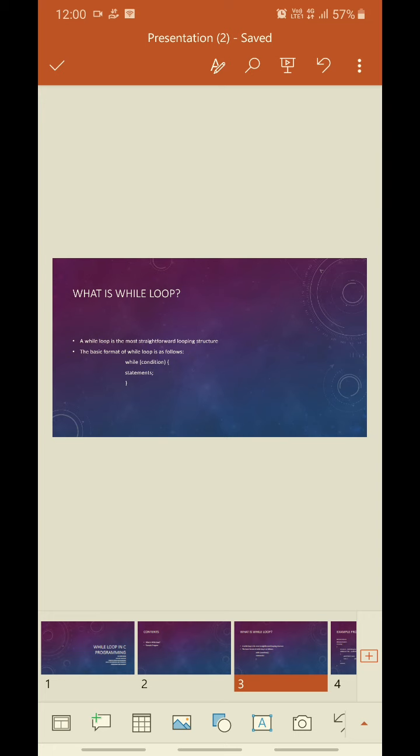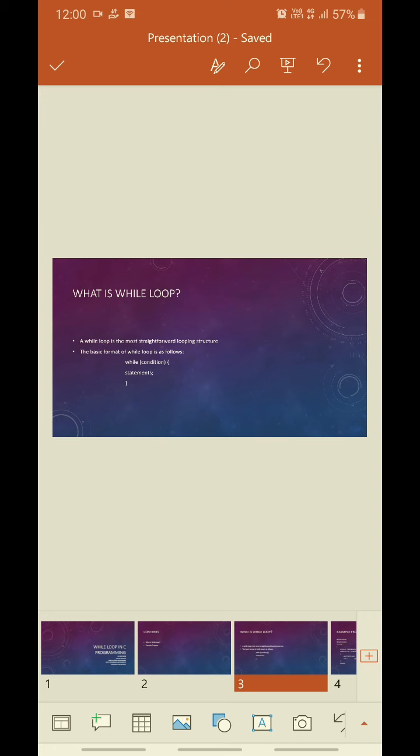After the body of a loop is executed, then control again goes back at the beginning and the condition is checked if it is true. The same process is executed until the condition becomes false. Once the condition becomes false, the control goes out of the loop. After exiting the loop, the control goes to the statements which are immediately after the loop.